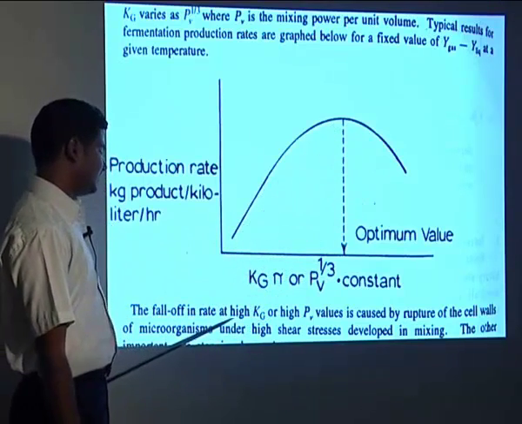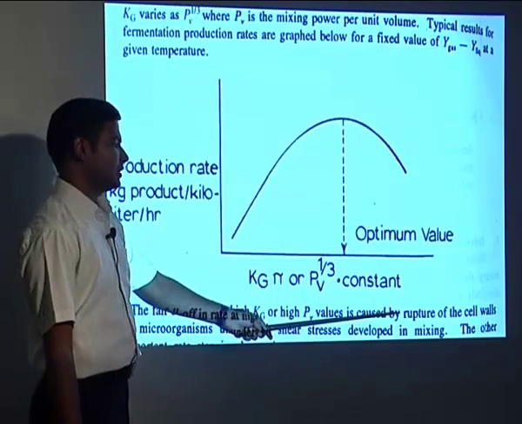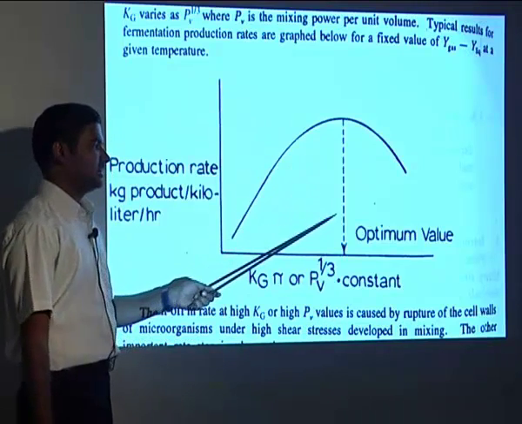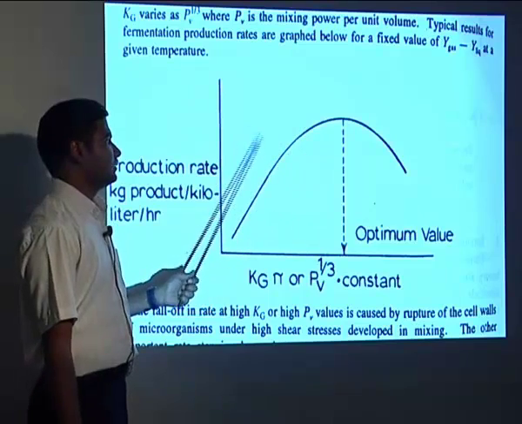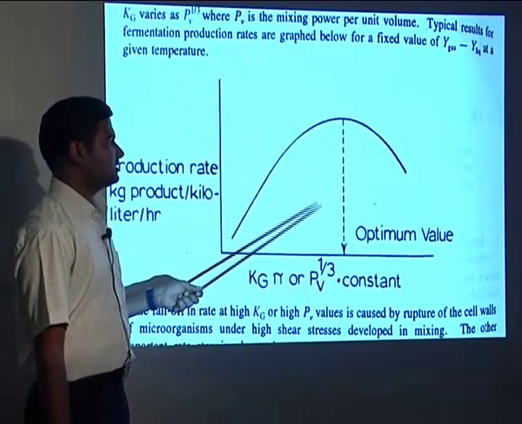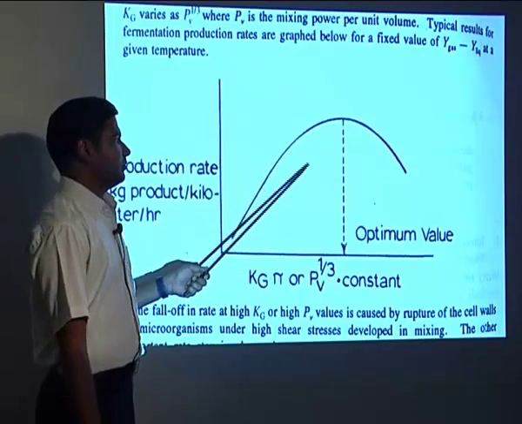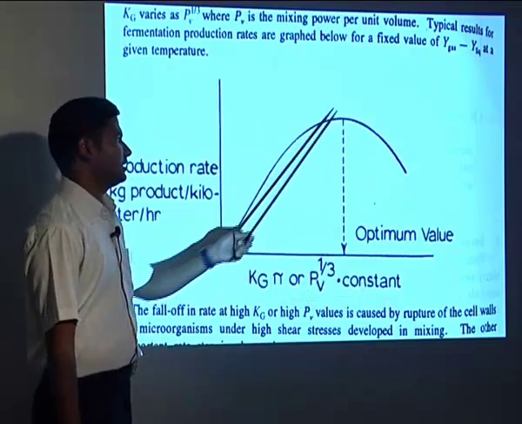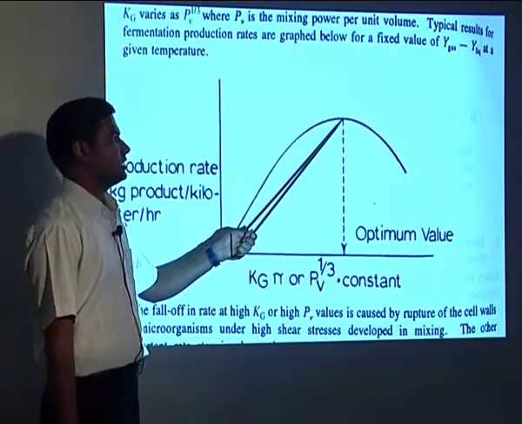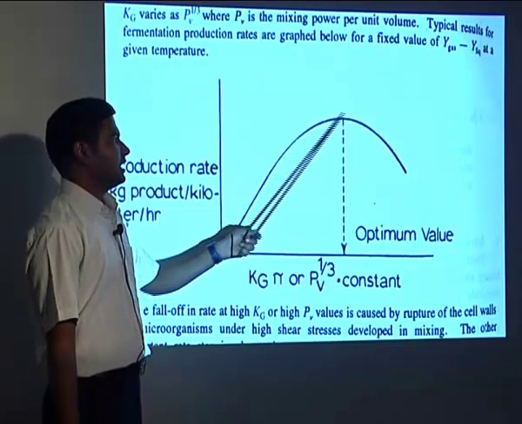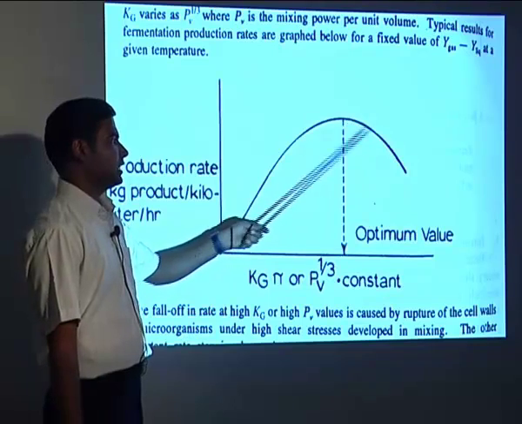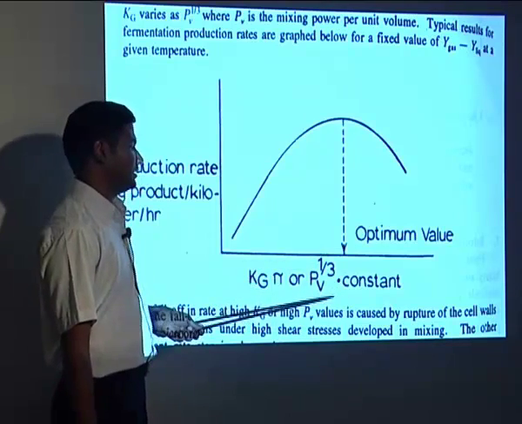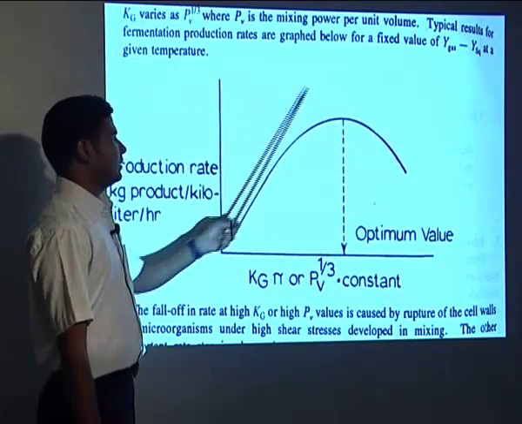So here the fall of the rate at high Kg or high PV value is caused by the rupture of the cell walls of the microorganism under high shear stresses developed in mixing. So we discussed already that the mixing rate should not be very high. So to have the efficient mass transfer rate, we should have the good stirring. But the stirring also should not be so high that it will break the bacterial cells. So up to the certain level, it will show the rise in the mass transfer rate and the overall rate. But after that, when the rate is so high, it will break the bacterial cell wall and the rate will then go down.